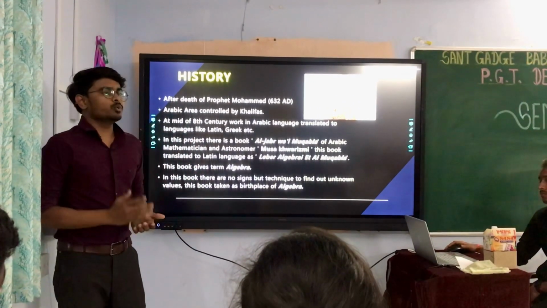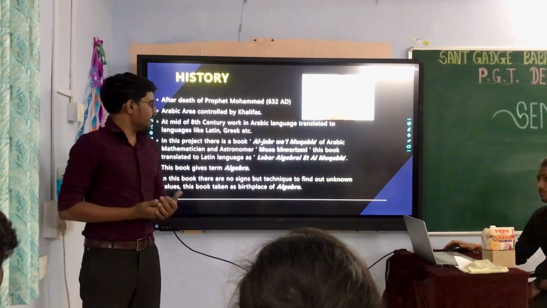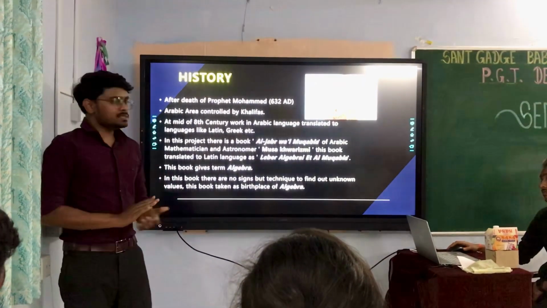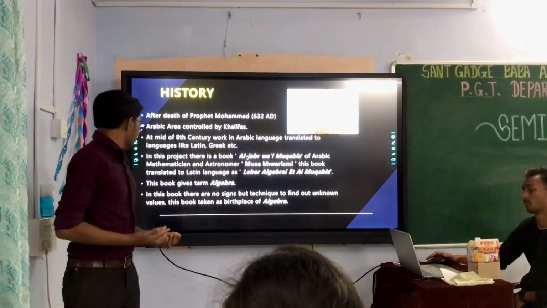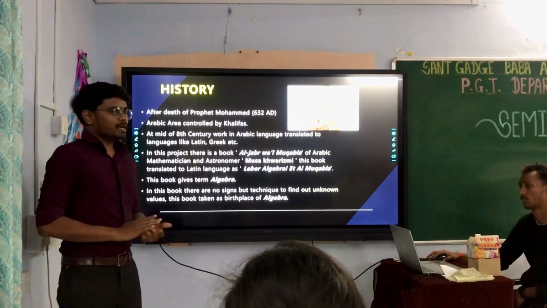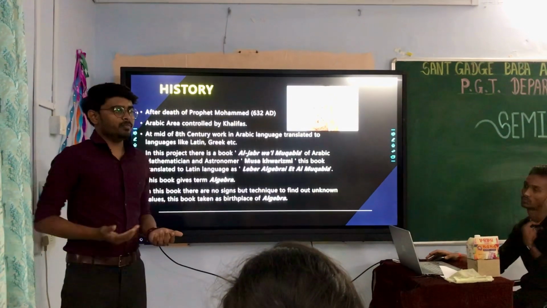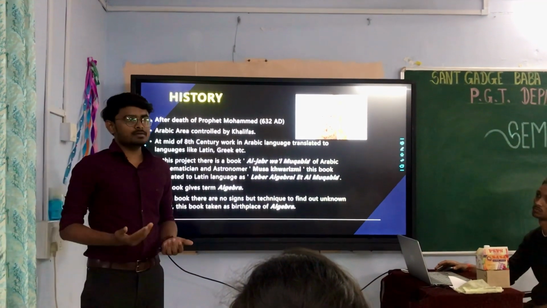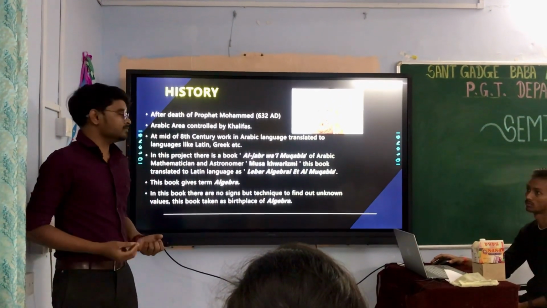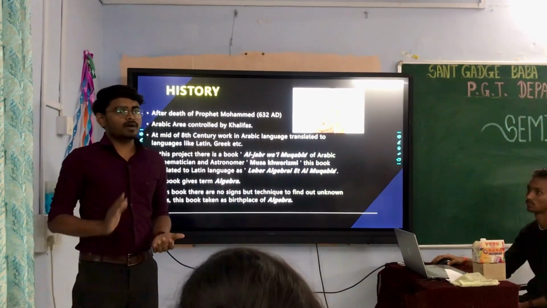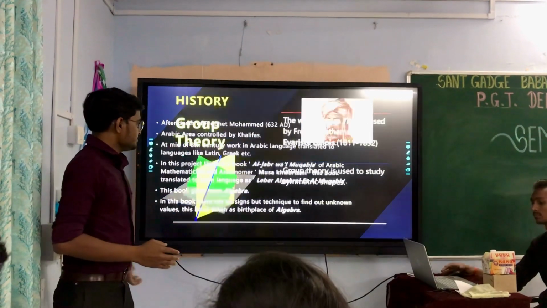It was translated to Latin as Liber Algebrae et Almucabala, and this book gives the term algebra. In this book there are no signs like addition, multiplication, but this book gives techniques of how to solve problems, and this book is taken as a starting point of algebra.